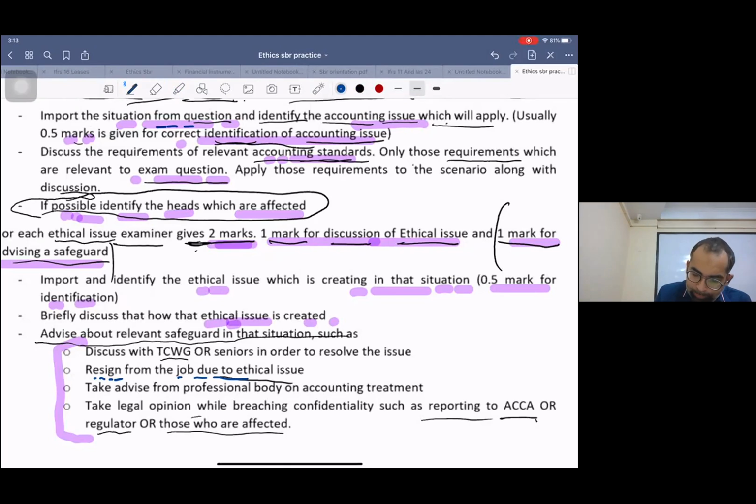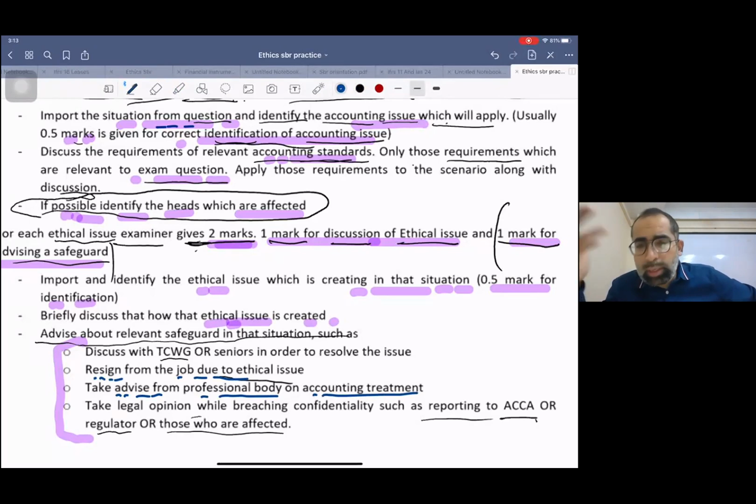Now, one more thing you can do: take advice from the professional body on accounting treatment. For example, there are different professional bodies. If you are in the UK, you should go to ICAEW or ACCA, or if you are in Pakistan, it's ICAP. In India, it's a different body. So you can take advice from the accounting body as well.